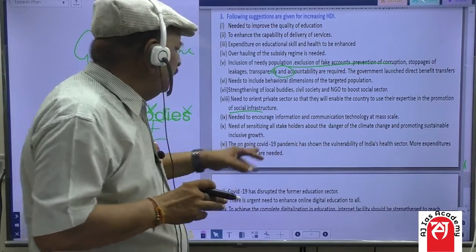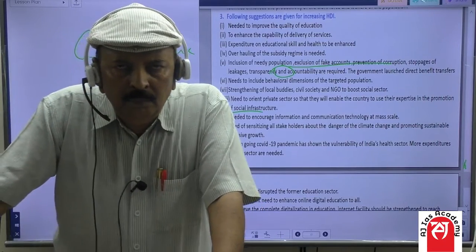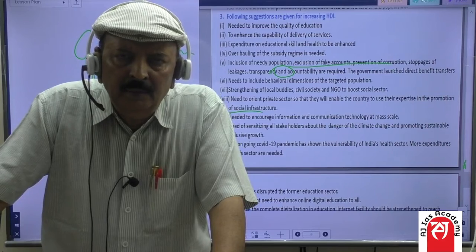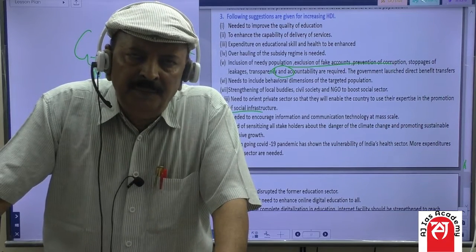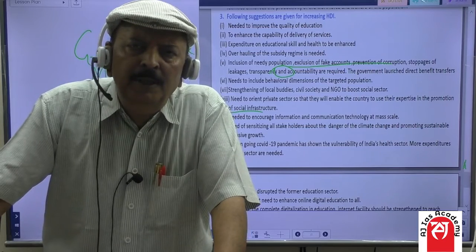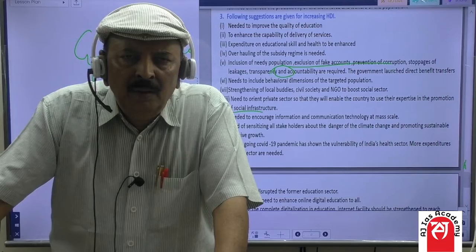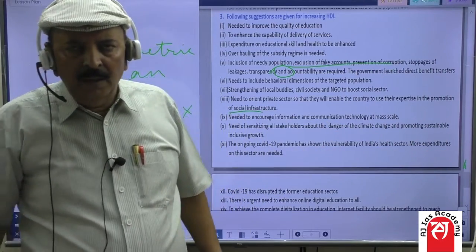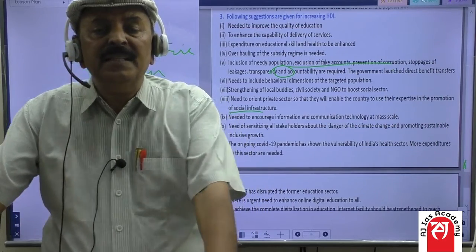More expenditure on this sector is needed. As you know, during the second wave of COVID-19, thousands and thousands of people died in northern India, particularly in UP and Bihar. So the entire health structure was exposed. Now, what is the necessity?